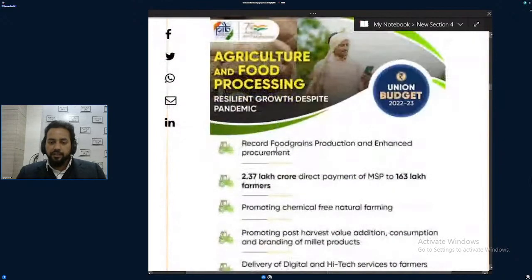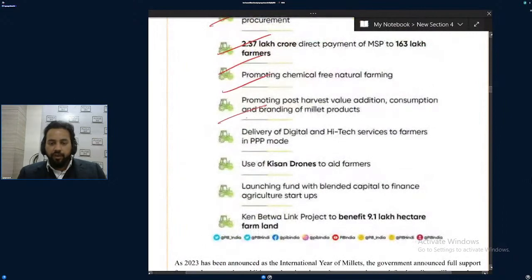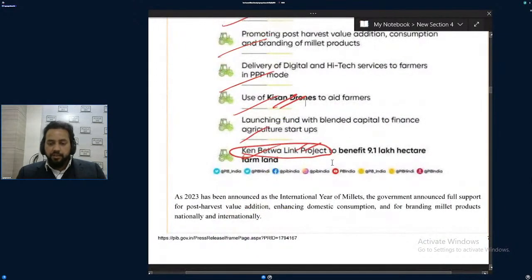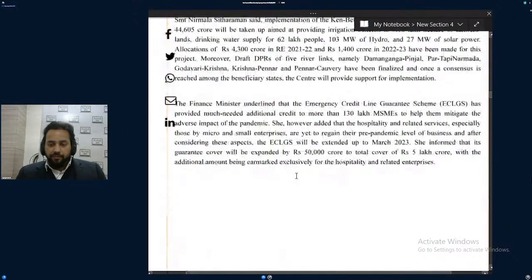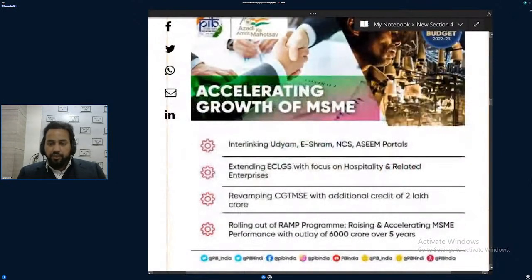For example, this one, agriculture. For agriculture, the government is going to do these things. Okay, these are important, and whatever schemes are written over here, for example, the Ken-Betwa link project, the government is going to finish it. Kisan drones will be helping agriculture, and the knowledge gathered by drones will be given to the government. And it is MSMEs, micro, small and medium enterprises. For micro, small and medium enterprises, the government is going to do these things, including irrigation facilities.